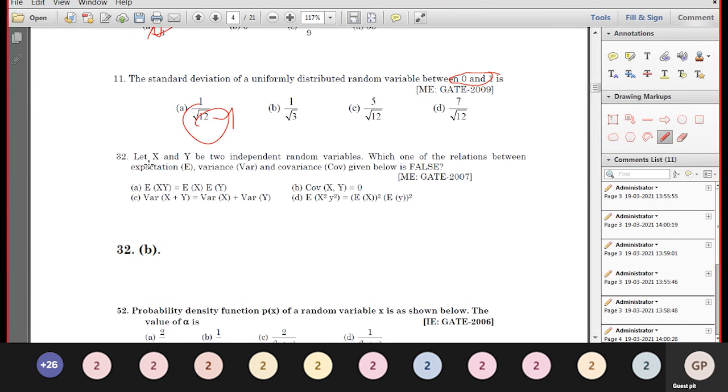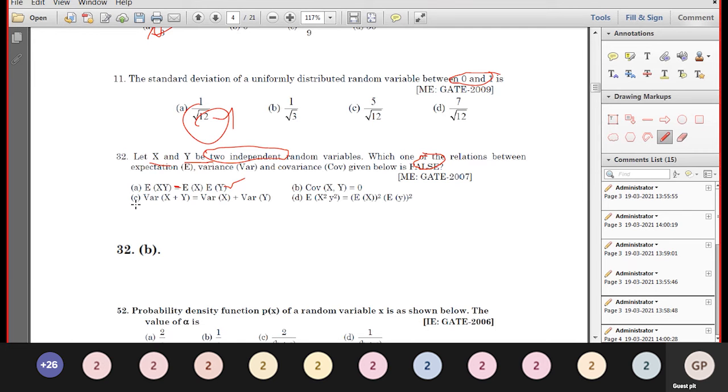Next, if x and y are two independent random variables. This is a very important statement. If x and y are independent random variables, then expectation of xy is equal to expectation of x into expectation of y. Which one of the relations between the expectation E, the variance and the covariance given below is false? The first statement, expectation of xy equal to E of x into E of y when x and y are independent, is correct.